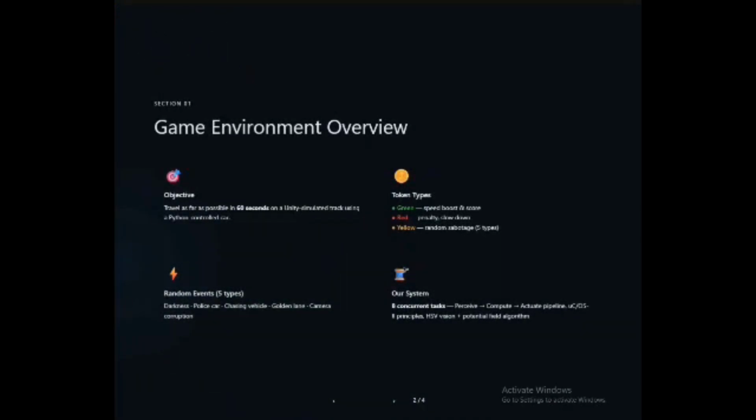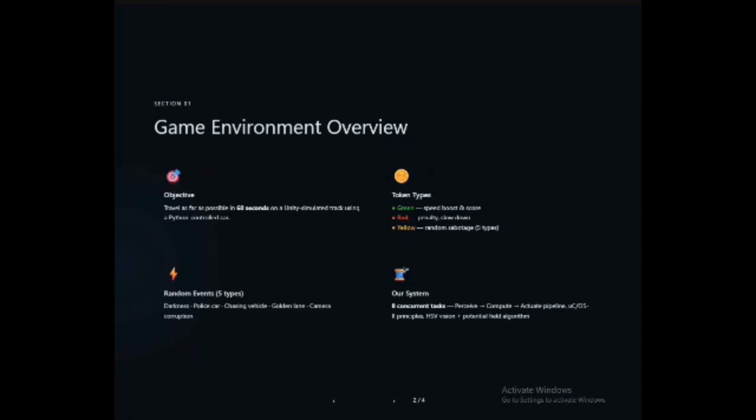So just to give a quick recap of the environment first, Speed Trials 2D is a Unity-based simulation where our Python control car has 60 seconds to travel as far as possible down a track. Along the way, it picks up tokens. Green ones give a speed boost, red ones slow us down, and yellow ones are the problematic ones. Yellow tokens trigger one of 5 random sabotage effects, things like corrupted camera input, hidden tokens, delayed control output.